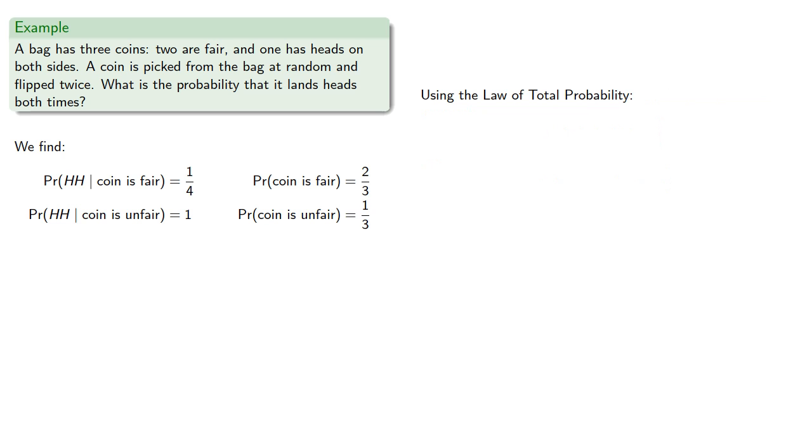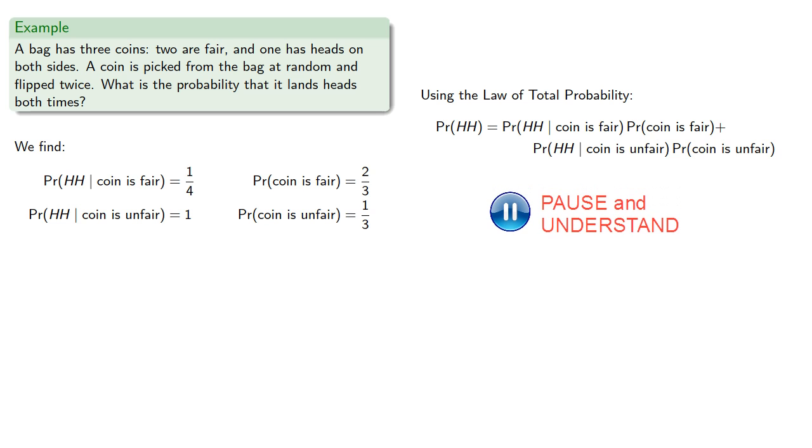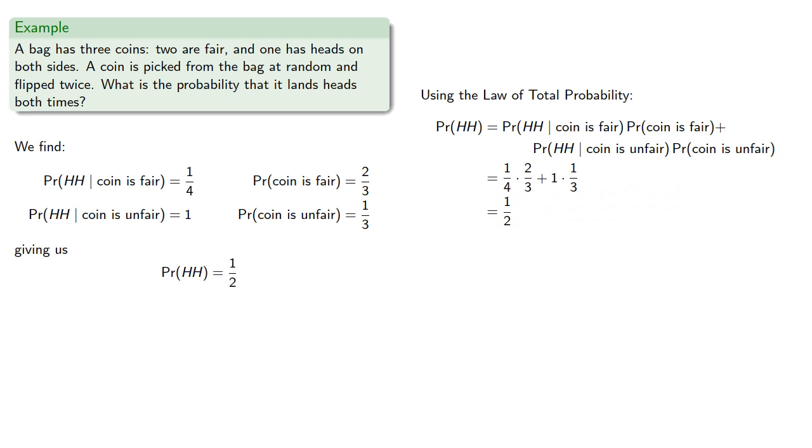And so using the law of total probability, the probability of 2 heads is the probability of 2 heads given that the coin is fair times the probability the coin is fair, plus the probability of 2 heads given the coin is unfair times the probability the coin is unfair. And filling in those values we get.